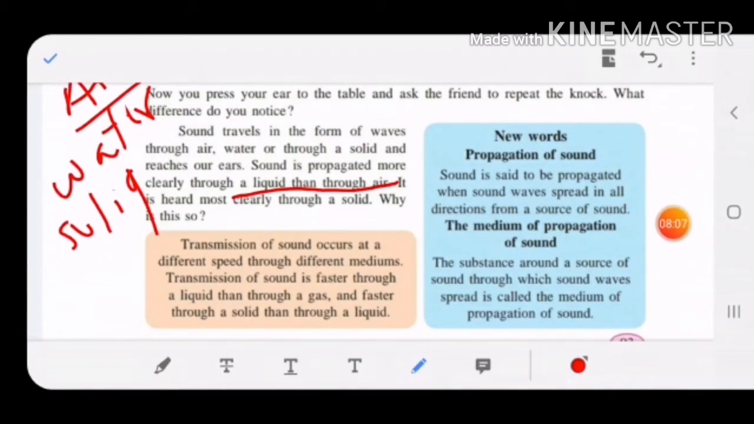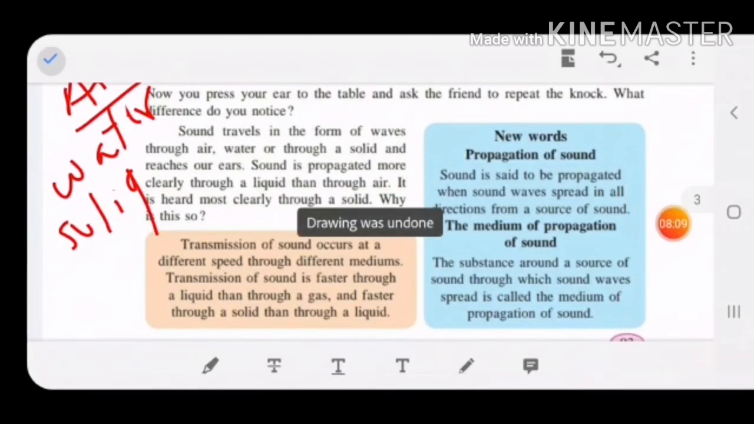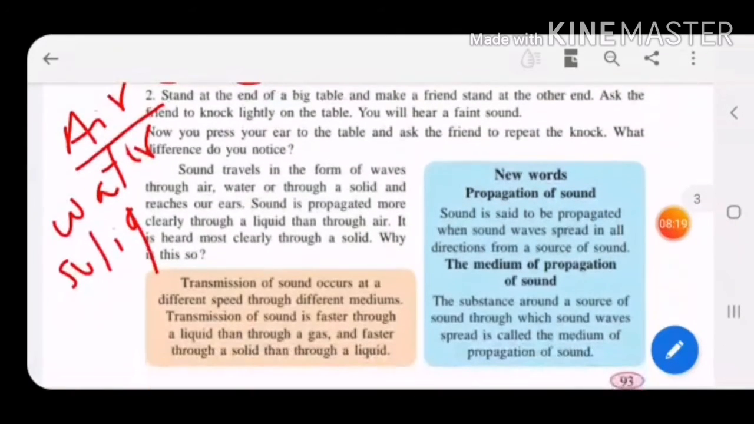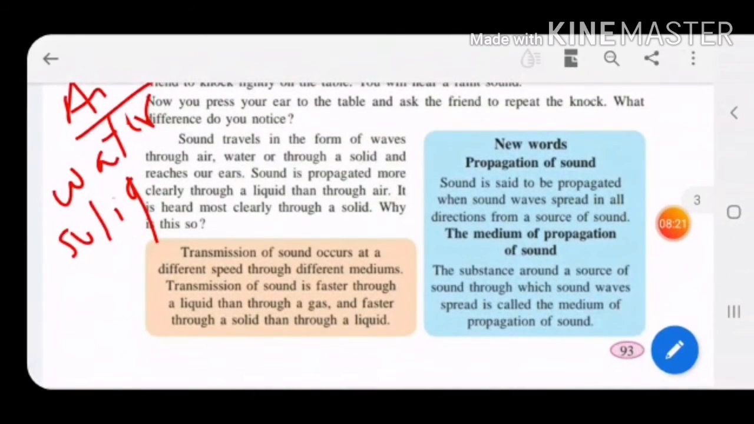Children, when you compare the balloon filled with water and the balloon filled with air, you will hear the sound more clearly through the liquid balloon, that is water. Sound is propagated more clearly through liquid than through air. It is heard more clearly through a solid. Why is this so, children? If you compare with a solid, you will hear more clearly compared to the air medium and the water medium also. So more clearly the sound is heard through a solid medium.